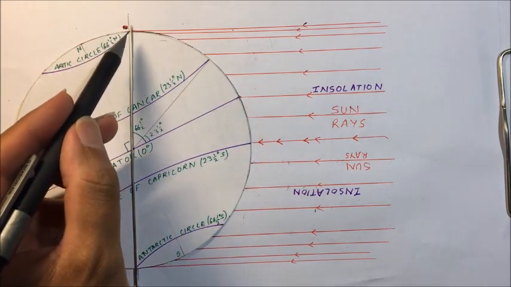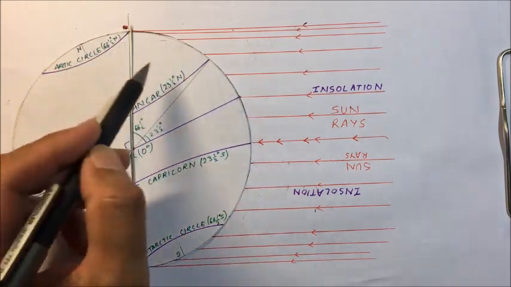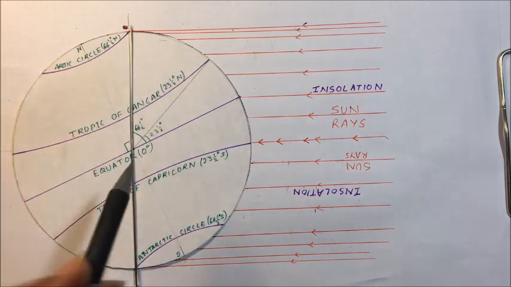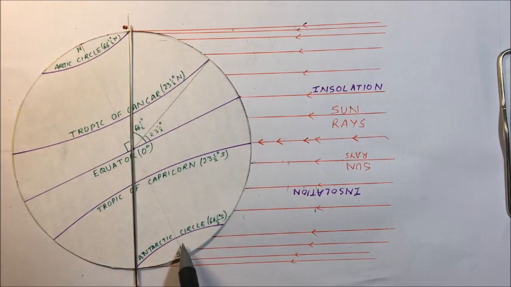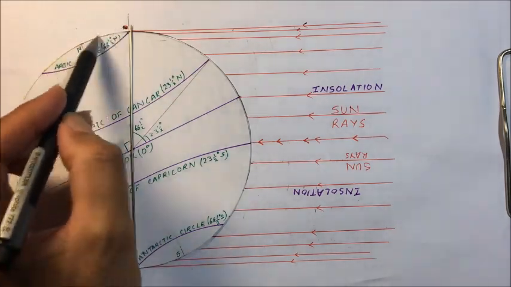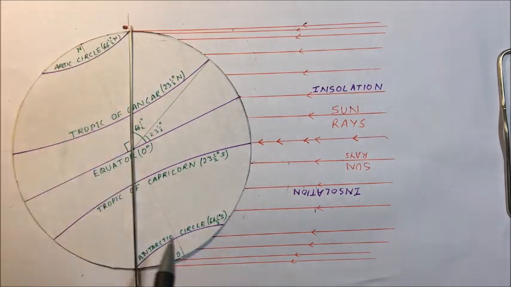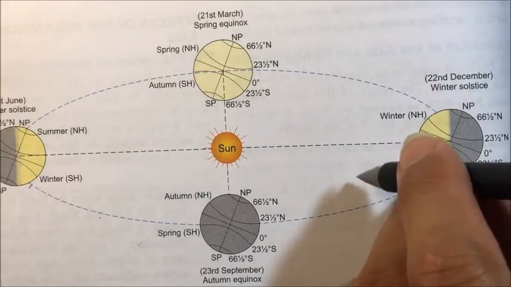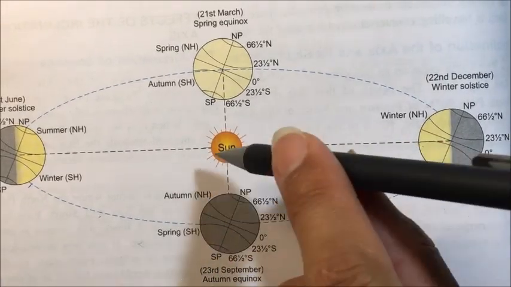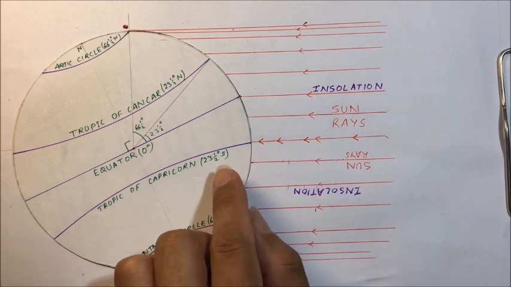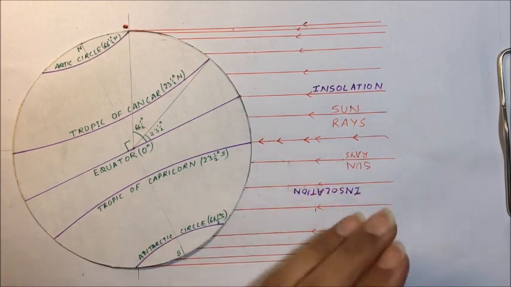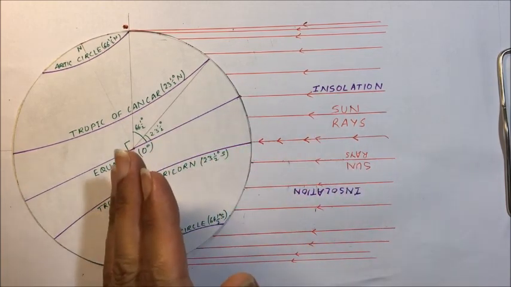On 21st or 22nd December, we have the shortest day in the northern hemisphere and the longest day in the southern hemisphere. We will have 24 hours of darkness beyond the Arctic Circle. On 21st December, the South Pole was tilted towards the sun, and this is the position on 21st or 22nd December. Now, as we are moving towards March,